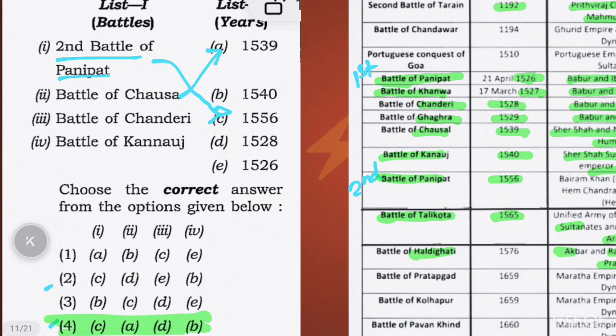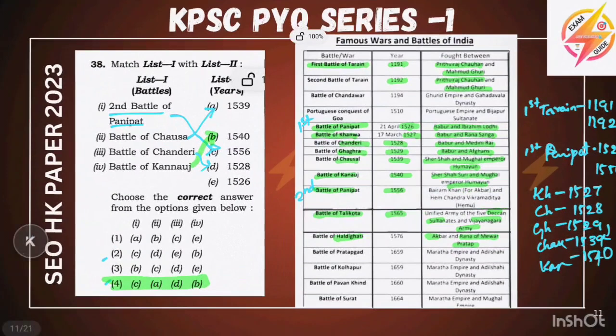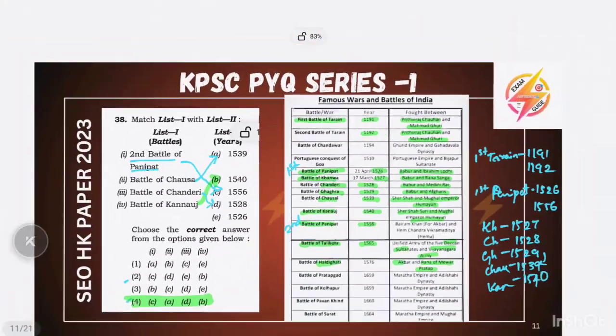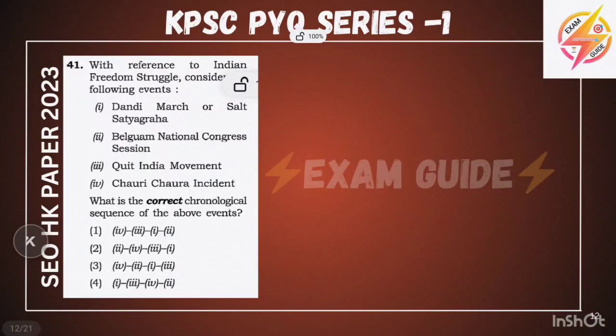Simply the question is solved. You want to recheck? Check. Battle of Kanauj in 1540, and Battle of Chanderi in 1528. Simple question. Note this point, and this is a very important topic. And next we will go and study some things about the freedom struggle given here.